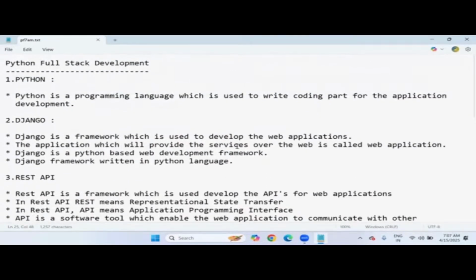So in this, there is only one programming language, that is Python. Let's quickly complete what I discussed in the last lecture so that the continuation will be there. So first, the Python language. And remember that to learn the remaining subjects in Python full stack development, first of all, you should learn Python because it's our main language, core language. Without having knowledge of Python, you can't move towards Django, REST API, Flask and other subjects. So our main focus is on Python only.